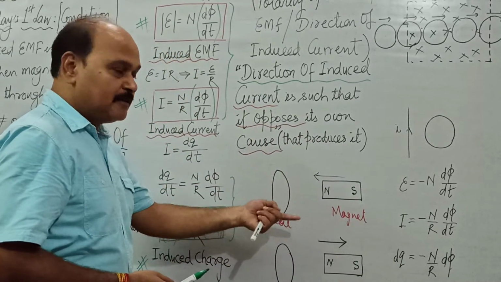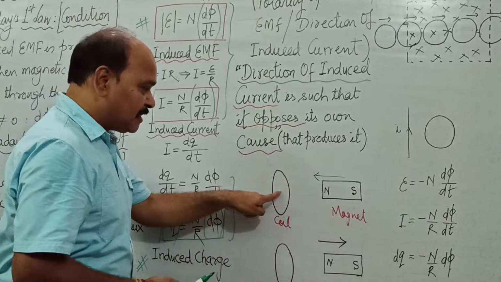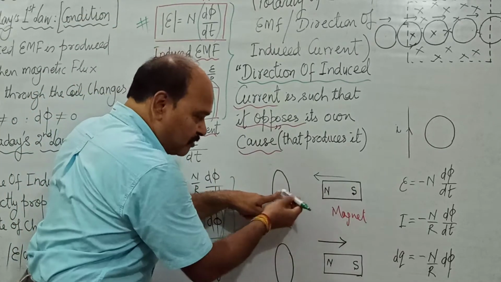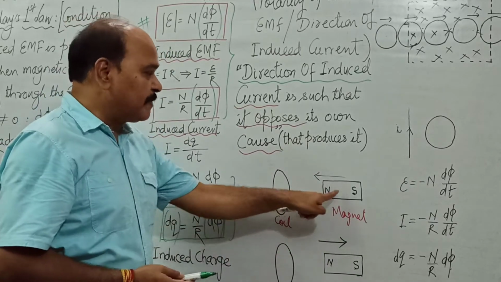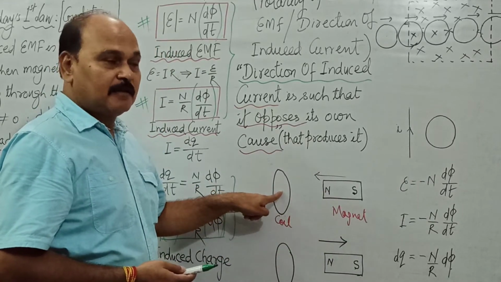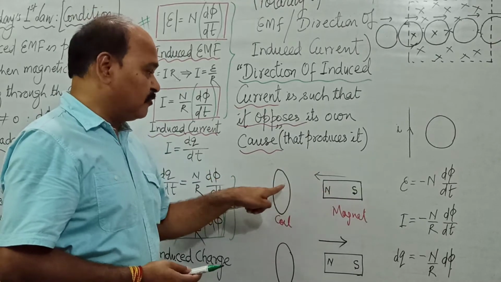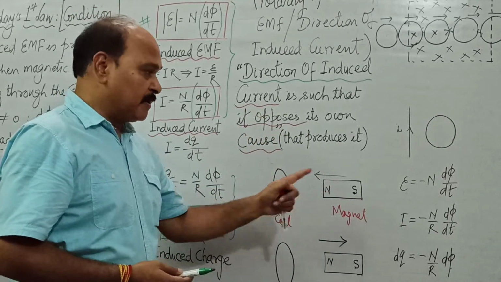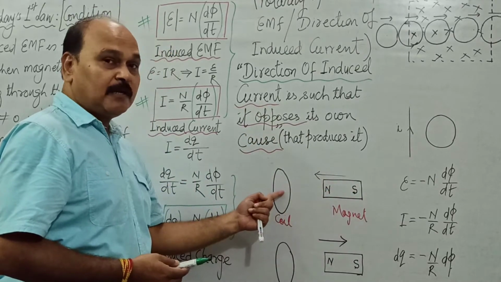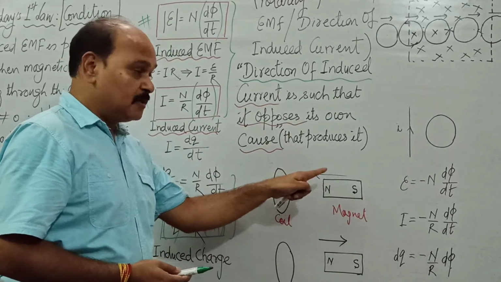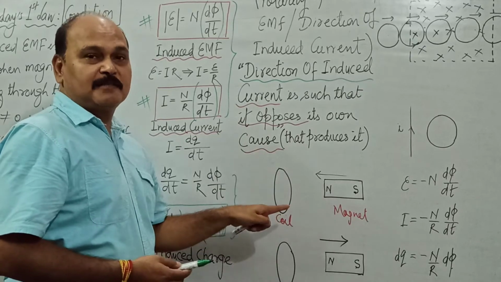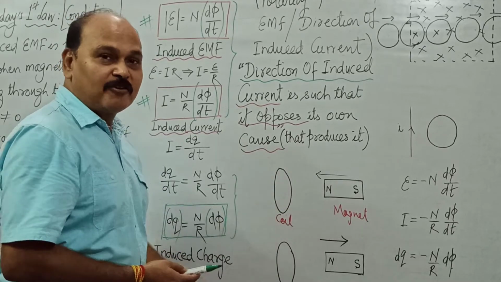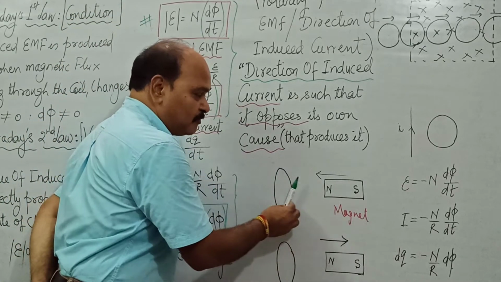What is the direction? Direction of induced current is going to be such that it is going to oppose its own cause. What is the cause? Cause is the movement of this magnet towards this coil. If this magnet is stationary, there would not be any electromagnetic induction. But as this magnet is moving towards the coil, remember this is the cause. Because of the movement of the magnet towards the coil, there is electromagnetic induction. So what is the cause? Cause is the movement of magnet towards the coil.